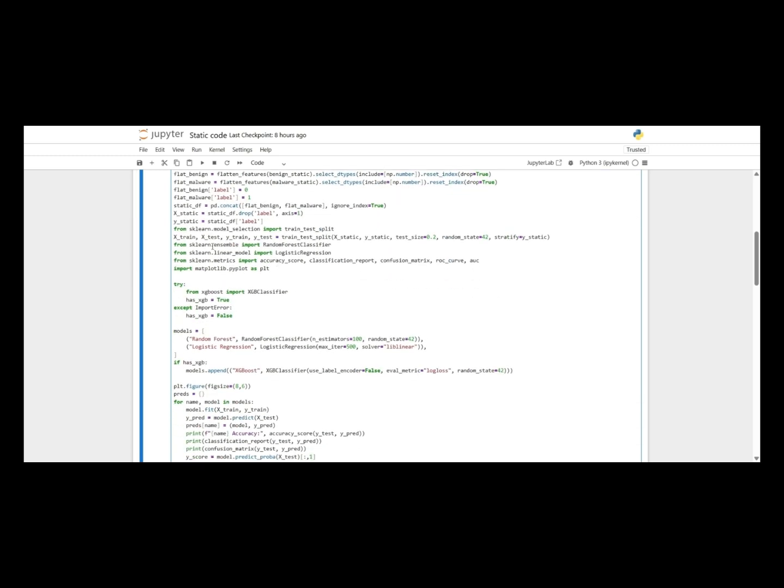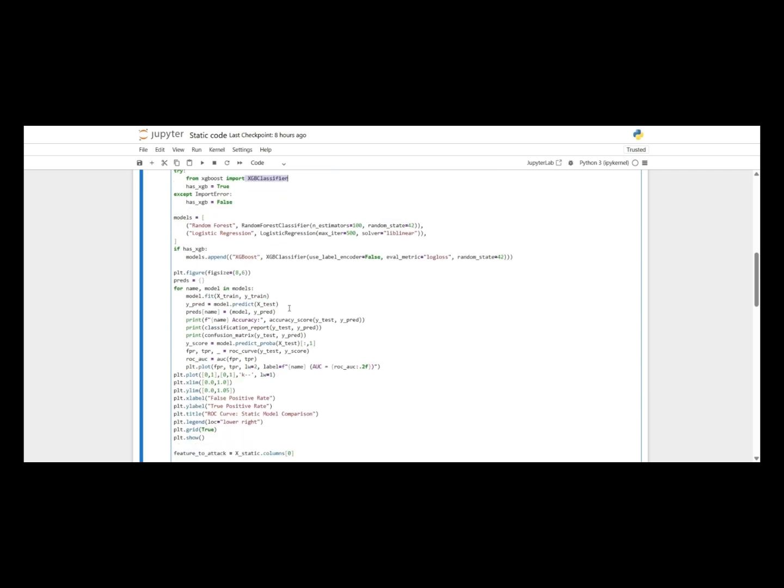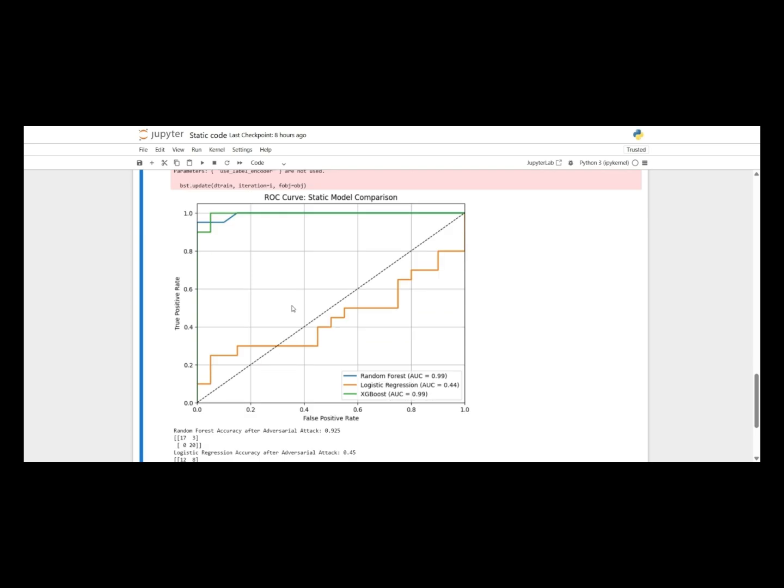Then I trained three classifiers: random forest, logistic regression, and XGBoost. The ROC curve on the screen shows that random forest and XGBoost performed almost identically with an AUC of 0.99, indicating very strong classification ability.